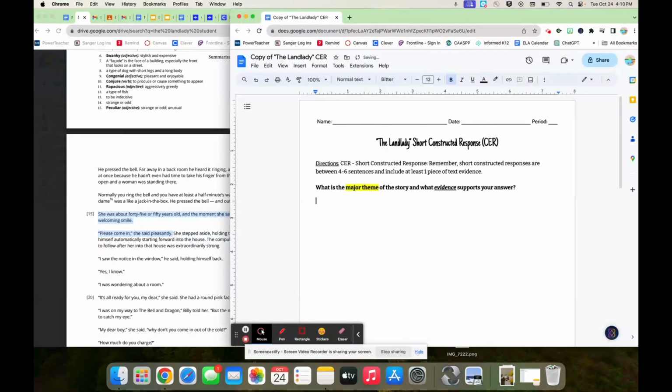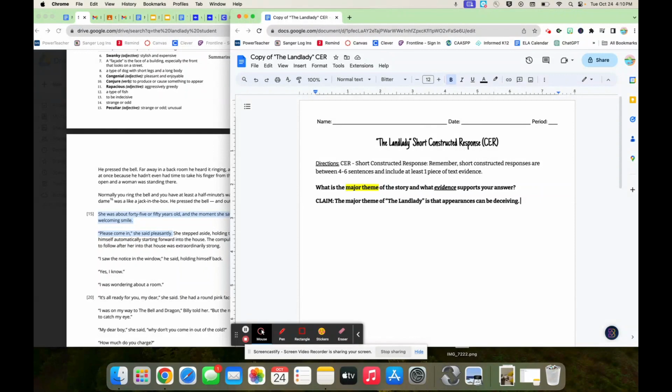So claim. To get you started, why don't you start writing the word claim? As you go back, you can edit. So for now, let's do claim. What is the major theme of the story and what evidence supports your answer? So the major theme of The Landlady is that appearances can be deceiving. That straight up answers the question. You don't have to overthink it at this point.